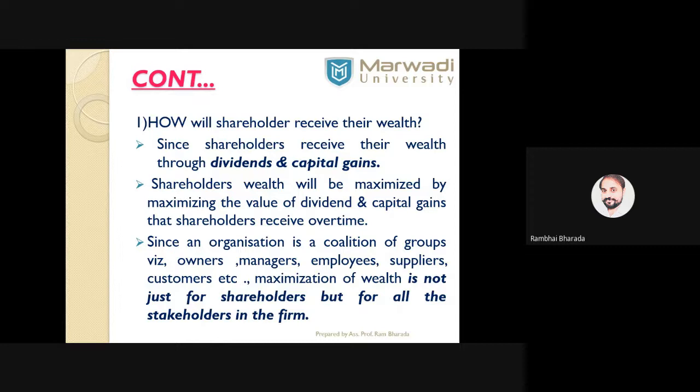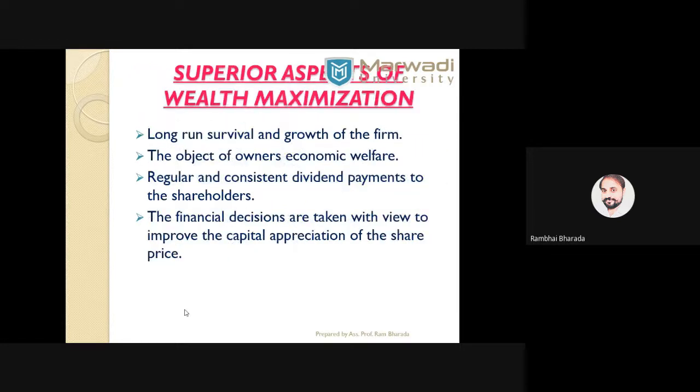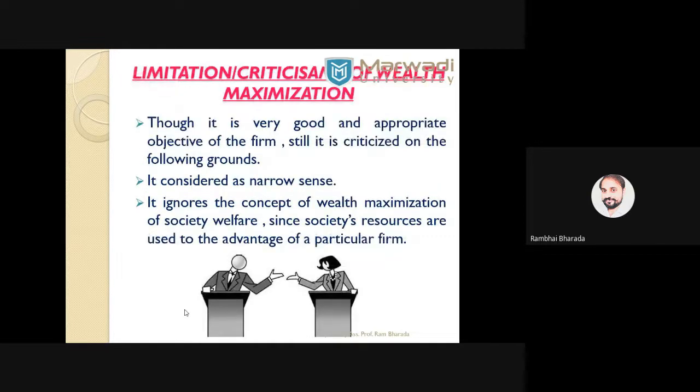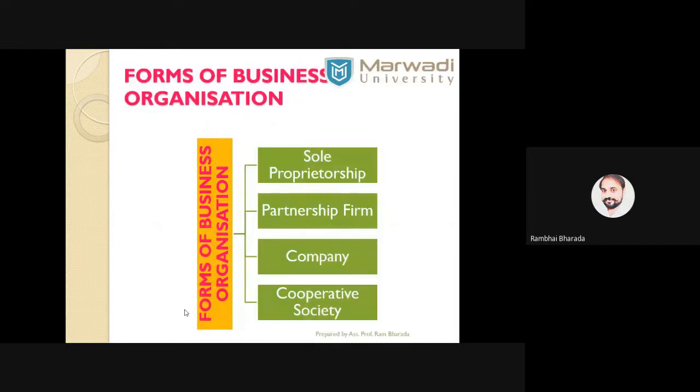We have taken an example of Tata Motors share price in 2014 and 2021. So this is about wealth maximization and profit maximization.